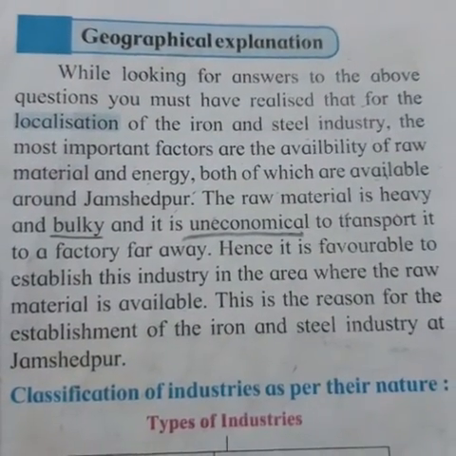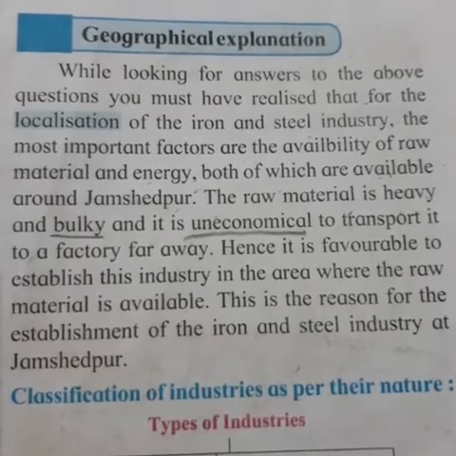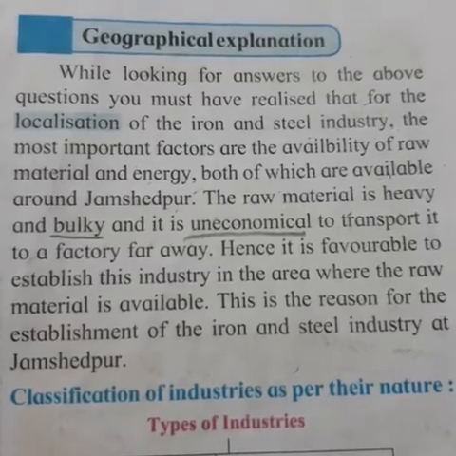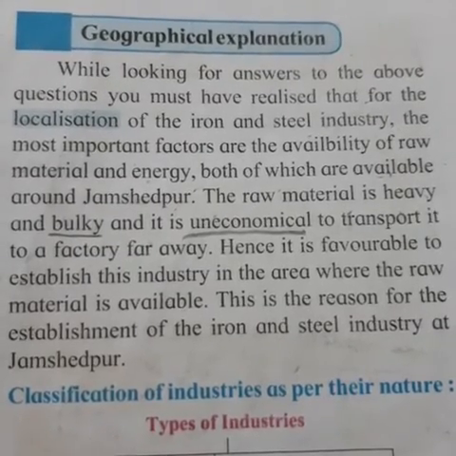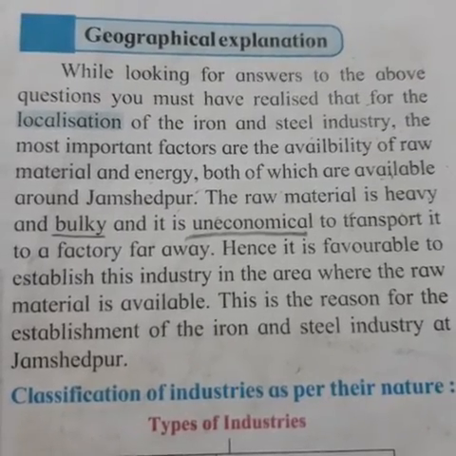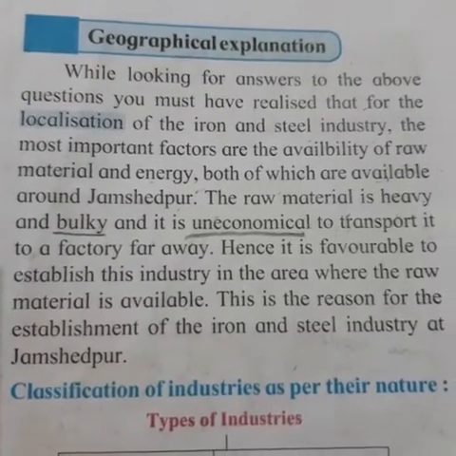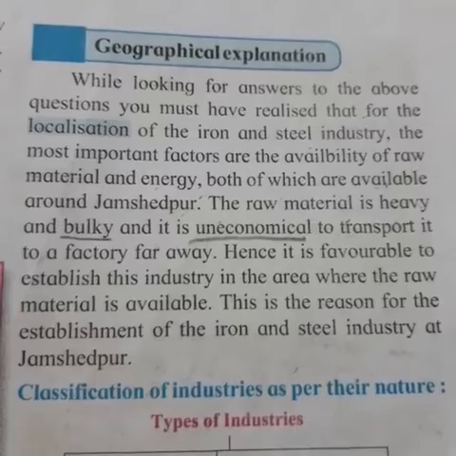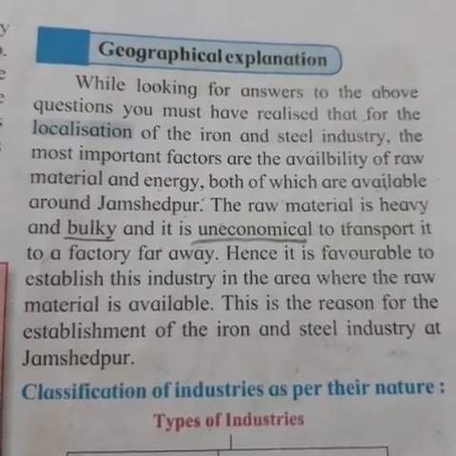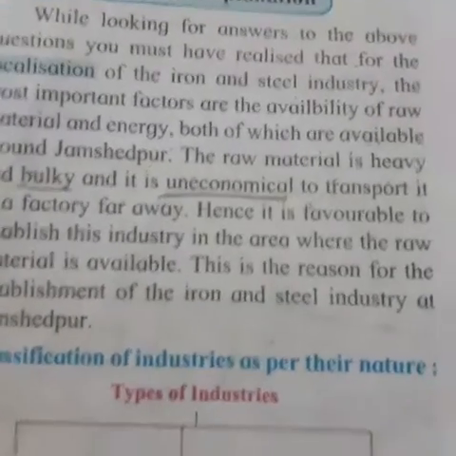While looking for answers to the above question, you must have realized that for the localization of the iron and steel industry, the most important factors are the availability of raw material and energy, both of which are available around Jamshedpur. The raw material is heavy and bulky, and it is uneconomical to transport it to a factory far away. Hence, it is favorable to establish this industry in the area where the raw material is available. This is the reason for the establishment of the iron and steel industry at Jamshedpur.